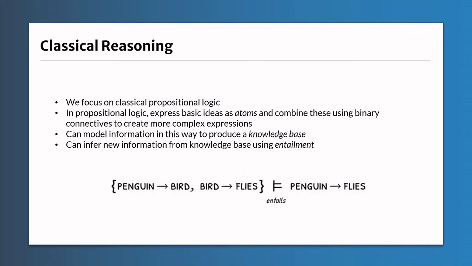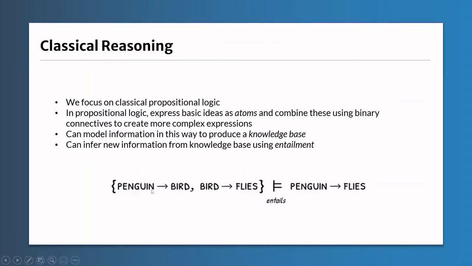Before we present the main results of the project, we will first introduce the background information required to understand them. First, I will introduce classical propositional logic, which is used as a base for extension to KLM-style defeasible reasoning. In classical propositional logic, we can encode objects such as penguins and birds as propositional atoms, and use binary connectives to build more complex statements called formulas. For example, the statement penguins are birds can be encoded using the propositional formula penguin implies bird, over here.